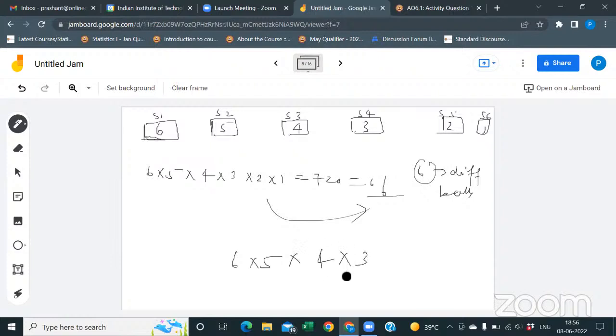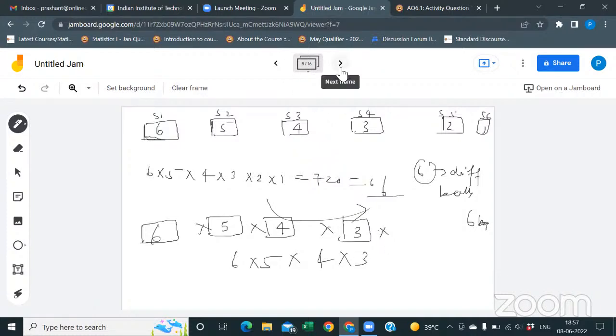Yes. See, it was asking you have 4 slots and 6 balls, and you have to fill the slots. For the first slot, how many ways can you fill with the 6 balls? 6. For the second, 5. For the third, 4. For the fourth, 3. That's it.